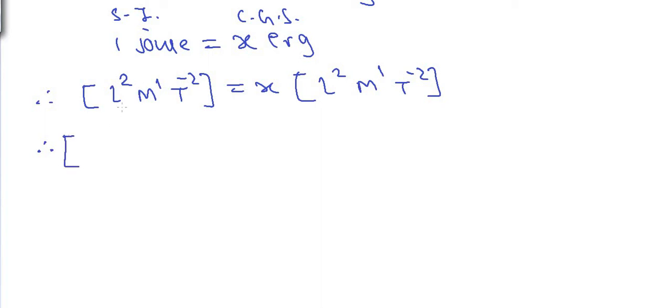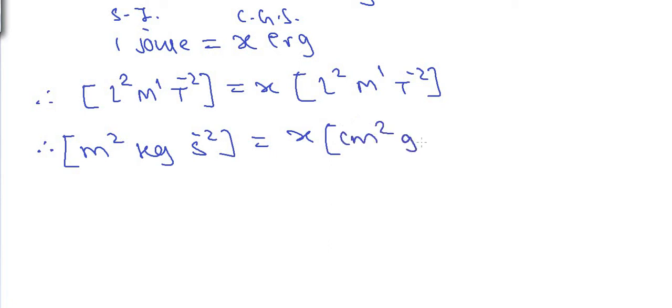On the left hand side, SI system, length is measured in meter, so meter square, mass in kilogram, and time in second raised to minus 2, that is equal to x into length in CGS, centimeter square, gram and time second raised to minus 2. Let us cancel the same terms on both sides. So second raised to minus 2 gets cancelled on both sides.